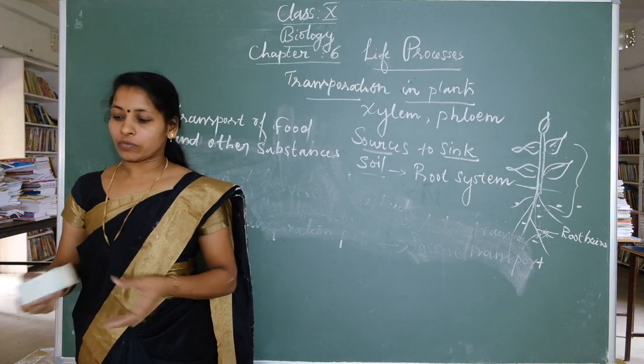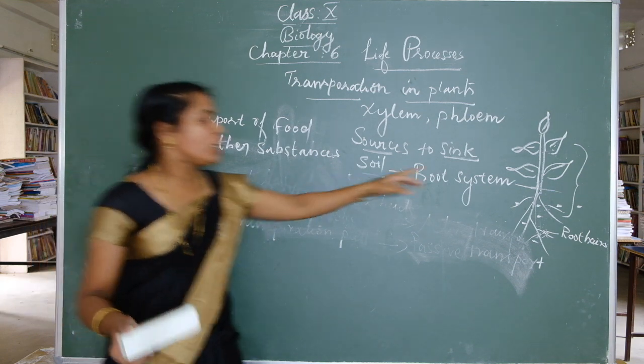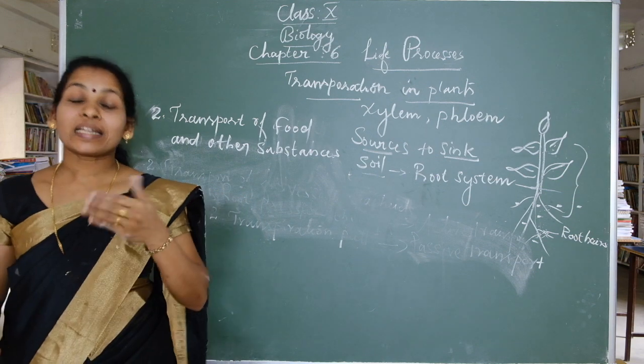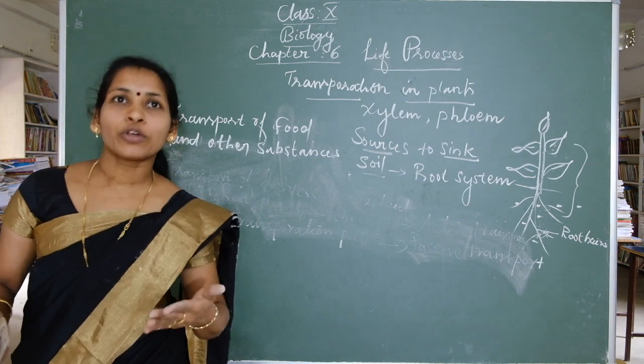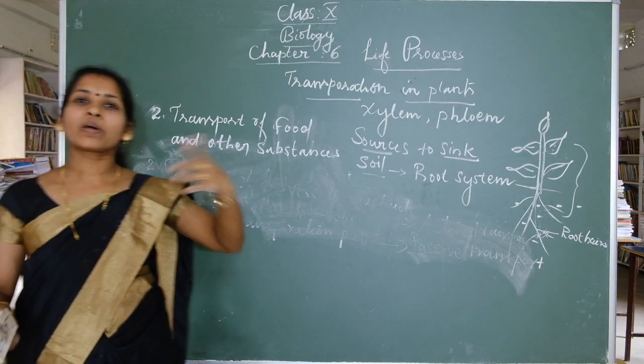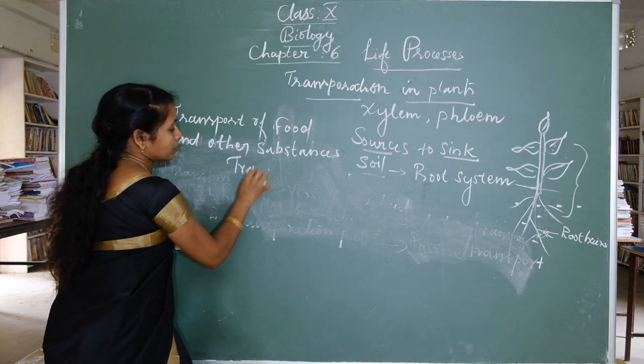Okay, transport of soluble products of photosynthesis, sugar, from the leaf to all parts of the plant. That process is called translocation. During the process of translocation, food and other substances move from one place to another. Which process? Translocation.